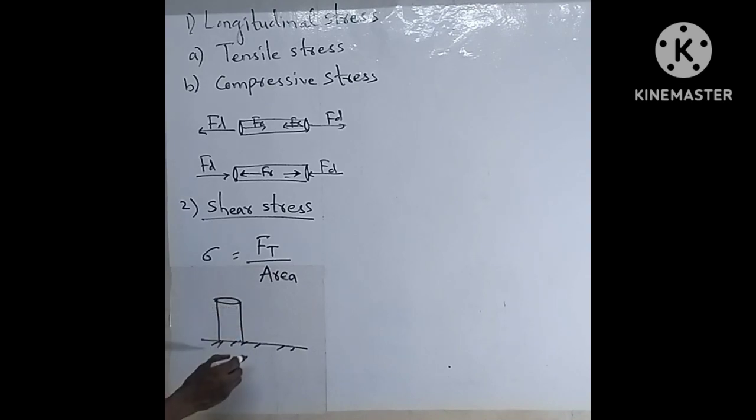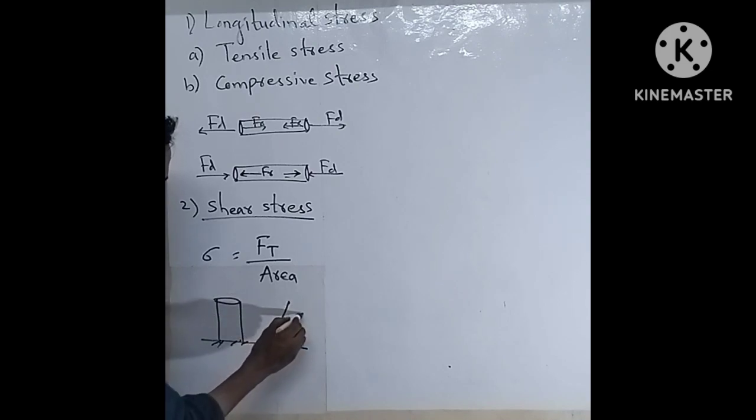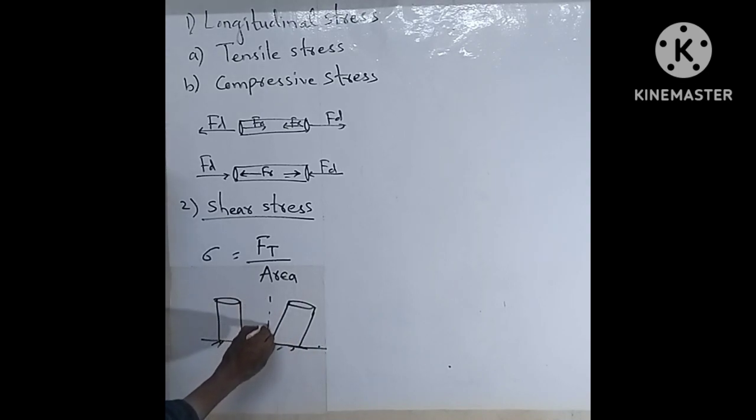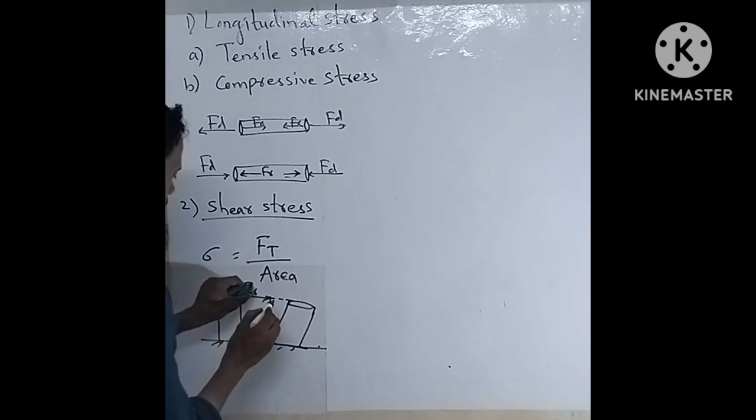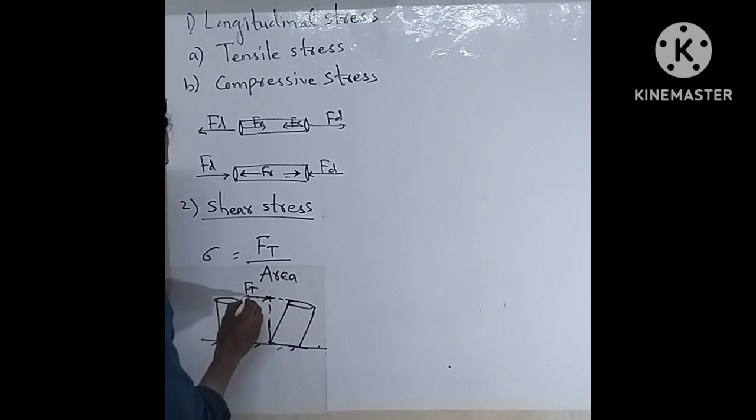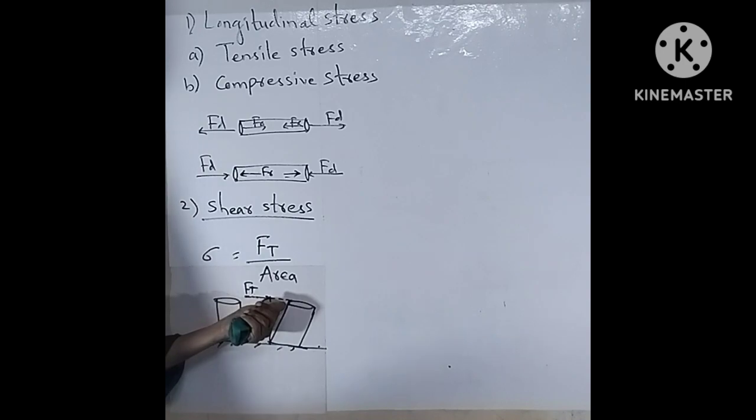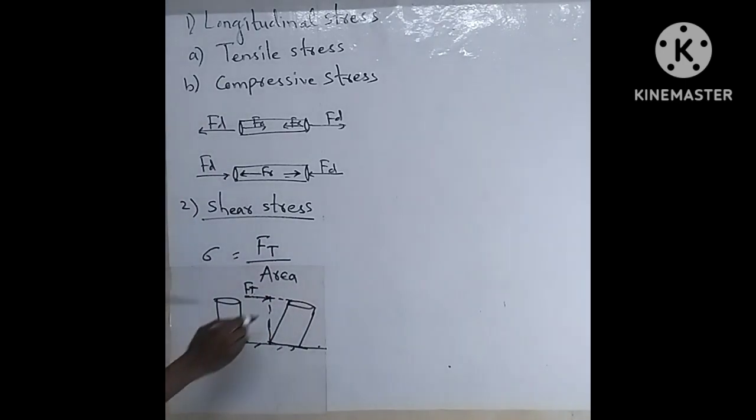This is a cylinder or metal rod. When we apply force, this cylinder changes its shape. This is the tangential force, F tangential, applied tangent to the surface. So there will be a shifting of the upper surface.